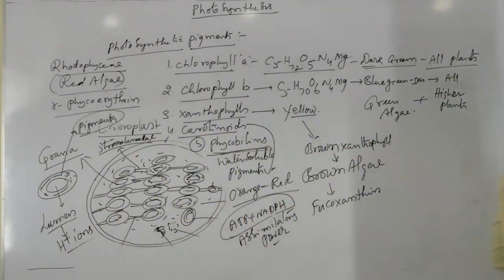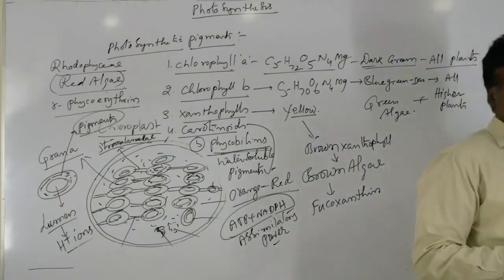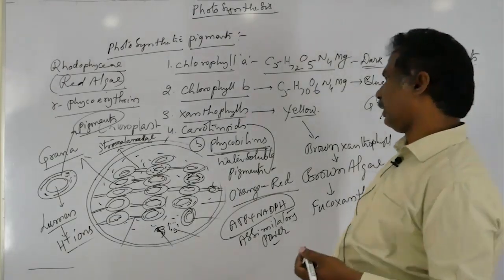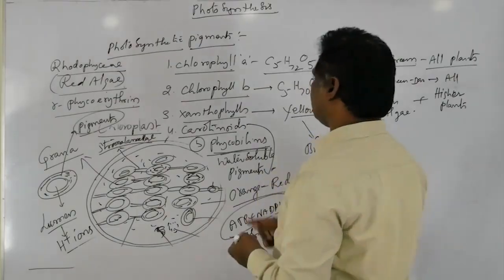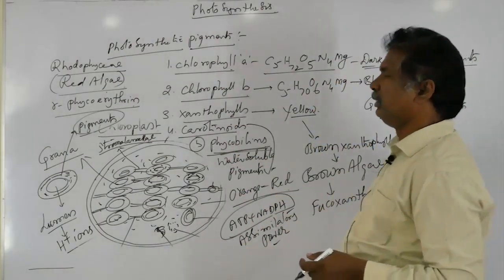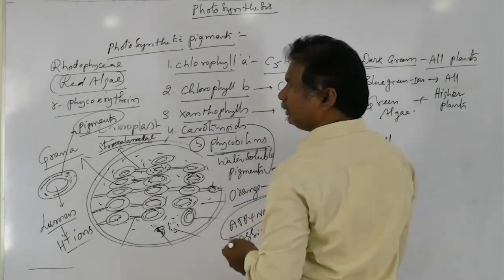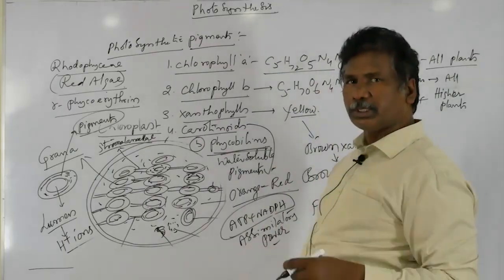So we are going to non-cyclic electron transport. When all the photosynthetic pigments absorb light energy, they supply it to the reaction center.